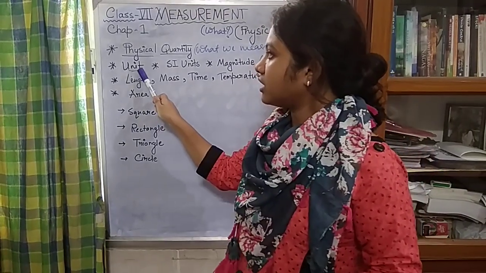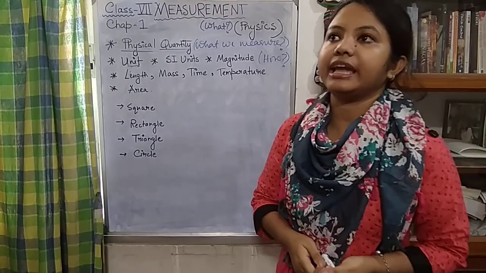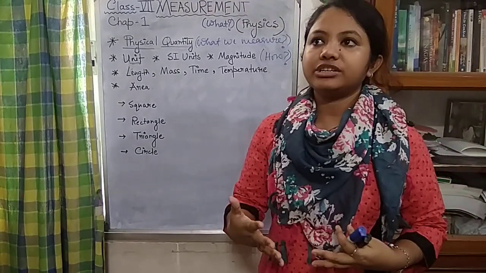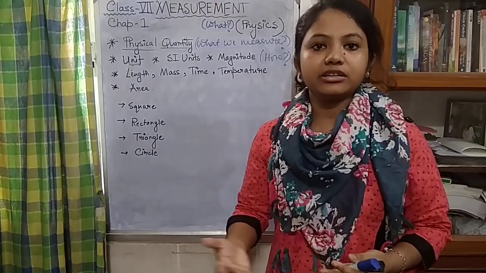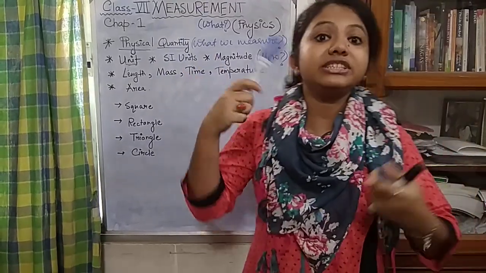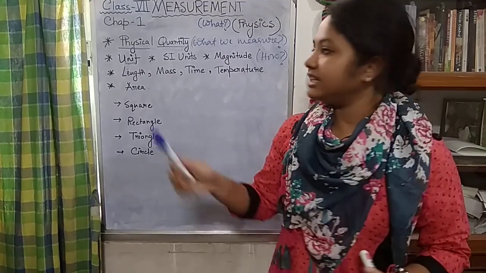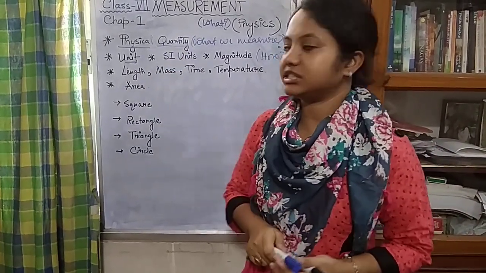So a unit serves for measuring physical quantities. For example, let's take distance. How do we measure distance? With the help of kilometer, meter or centimeter. So these are units of the physical quantity, distance.